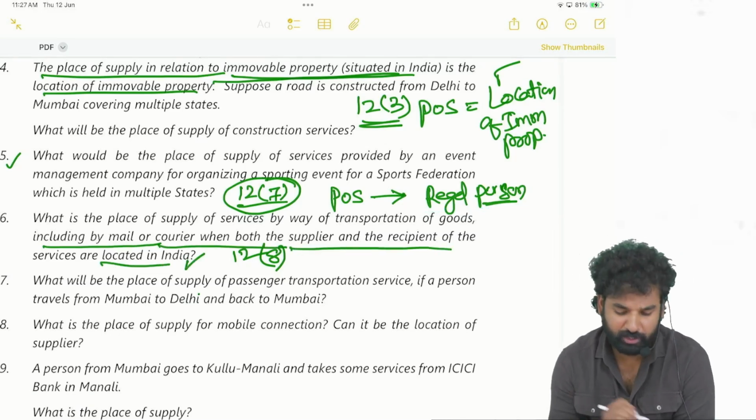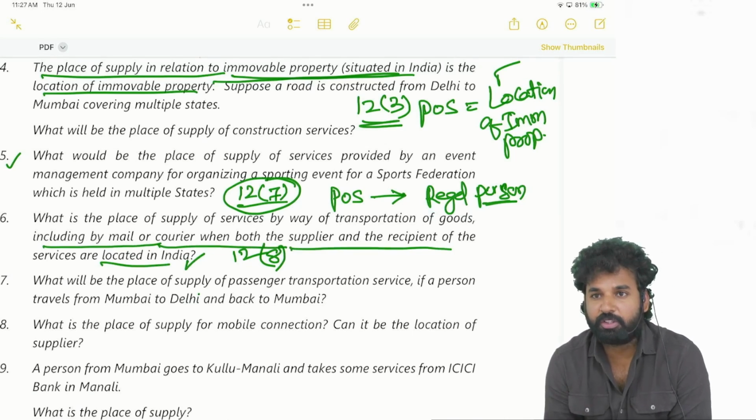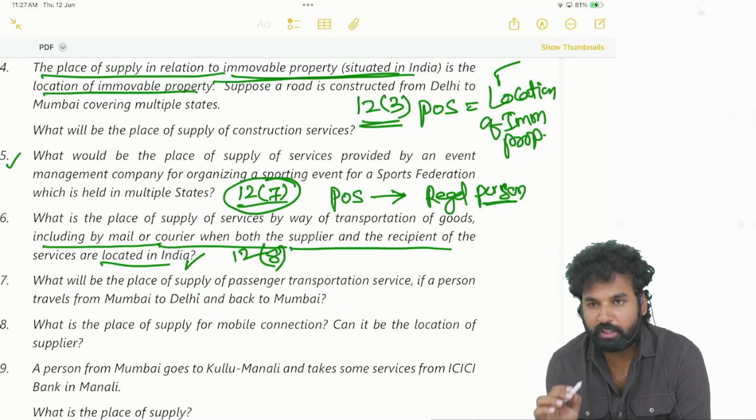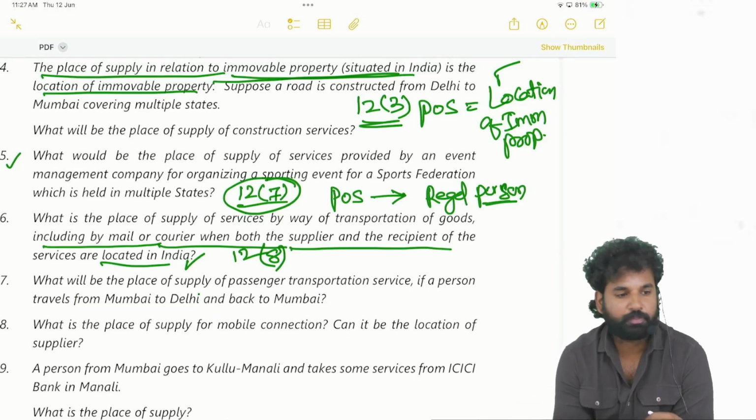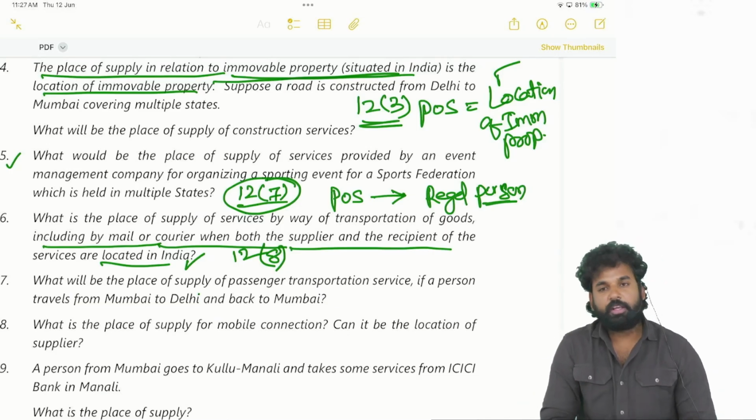So in case of transportation of goods service provided to a registered person, the place of supply is the location of such registered person. If it is provided to others, it is the place where the goods are handed over.